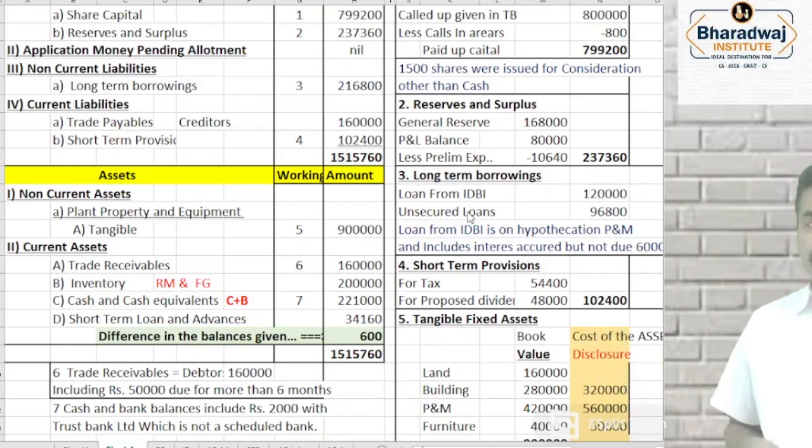The preliminary expenses, we are adjusting from which one? Reserves and surplus. If you would have been preparing complete P&L account, you would have done in what? P&L account itself, you would have written off.